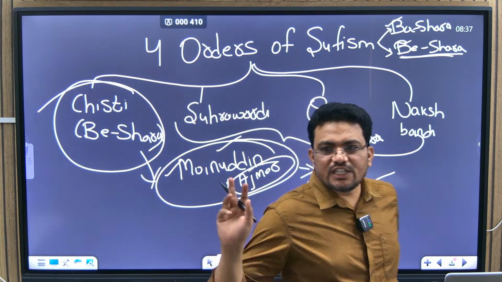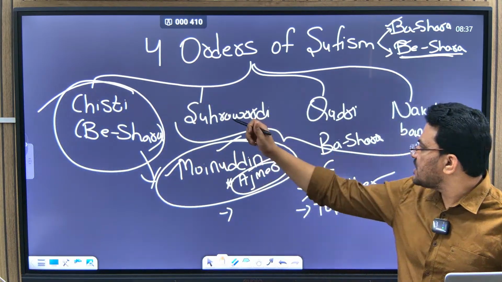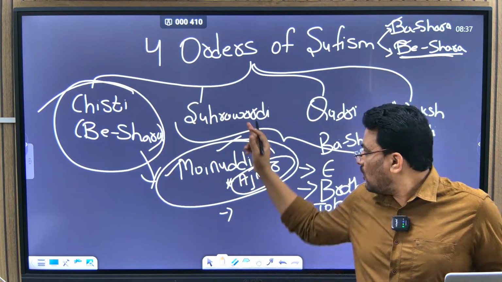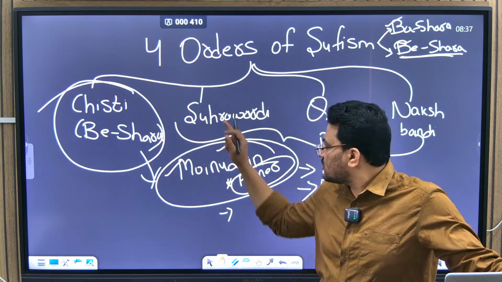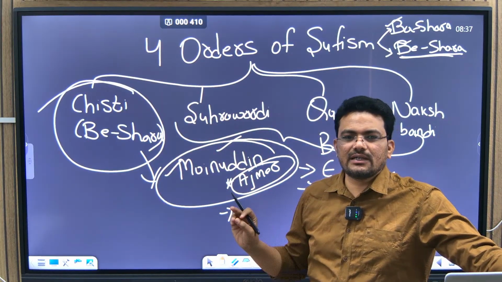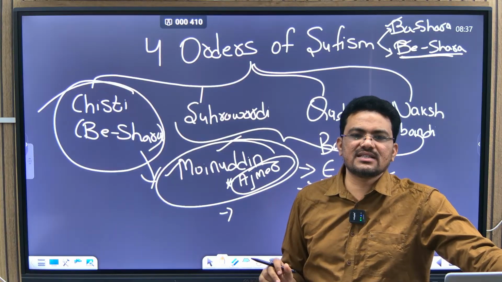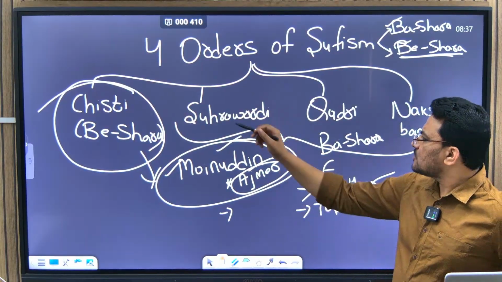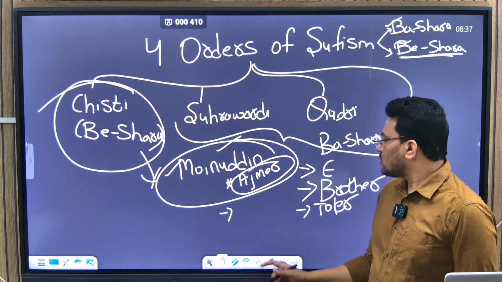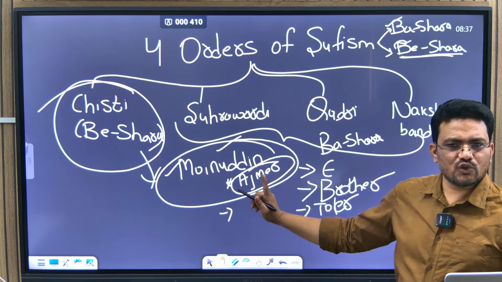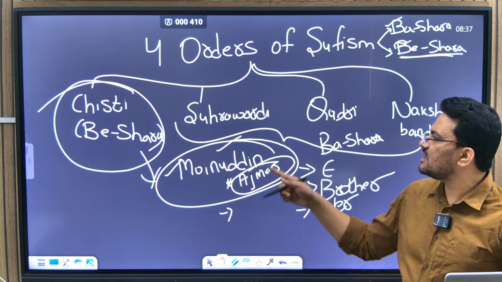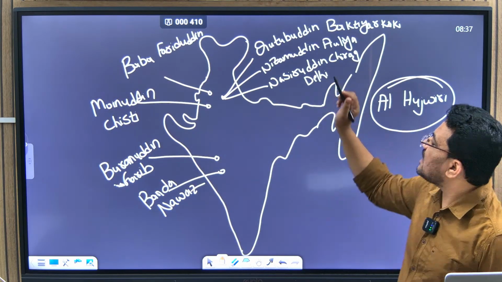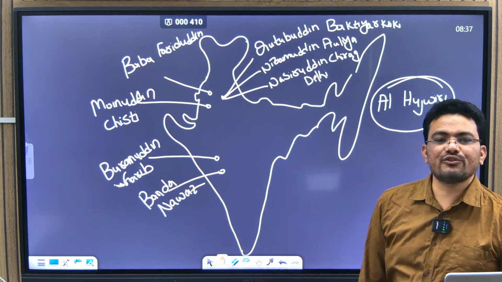These four silsilas, can you remember? Chisti, Suravardhi, Quadri, and Naqshbandi. If in the options they have given these, these are like the negative ones which will not be asked in the examination, so you can rule them out. The only one we are remembering is Chisti. Khwaja Moinuddin Chisti was the one who established the Chisti tradition in India. Now these are the important Chisti saints of India.